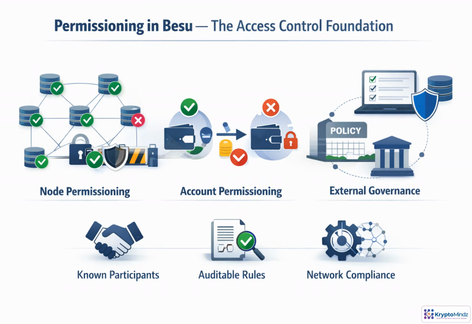Permissioning is the access control layer for a Besu network. Node permissioning decides which machines are allowed to join and peer with others. Account permissioning decides which Ethereum accounts may submit transactions. Together, they help a consortium operate with known participants instead of anonymous access. These rules should be treated as governed policy: versioned, reviewed, auditable, and aligned with the network's operating procedures.